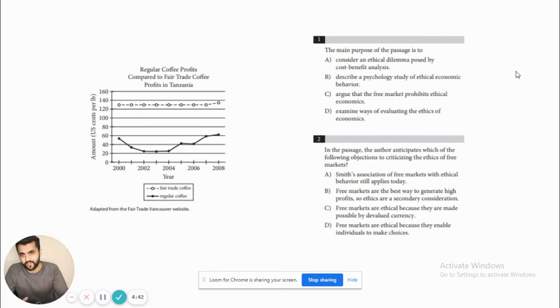So use this passage to practice both the methods, which is SQ3R and the RIP-RAP, and see what the results are. I'll see you in the next video.